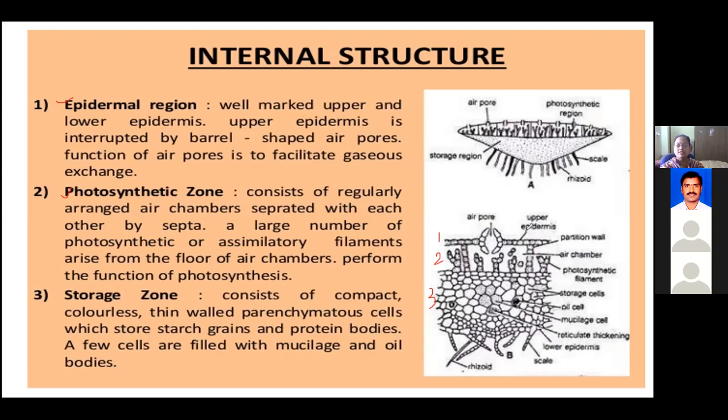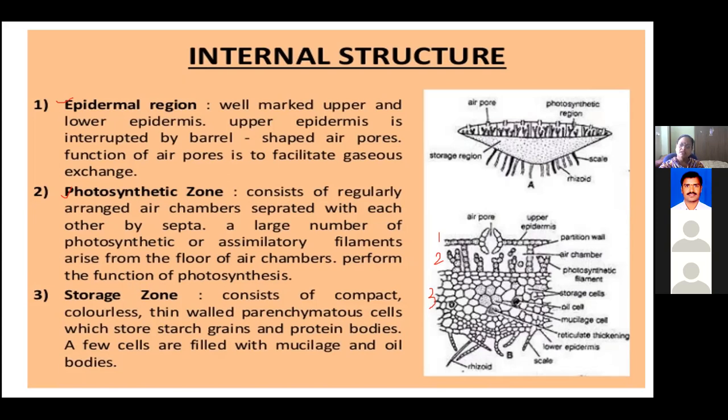Now next we go for the second region. The second region is the photosynthetic region or the photosynthetic zone. This is also called the assimilation zone. Assimilation means it is preparing. This zone plays a role of preparing the food material, or photosynthesis.